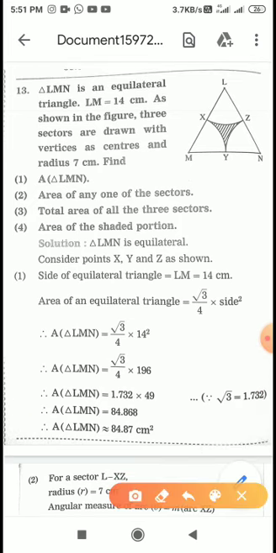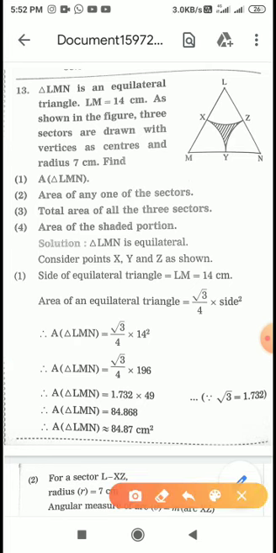Question number 13. Triangle LMN is an equilateral triangle. LM is given 14. So all your sides will be 14, 14, 14 only.